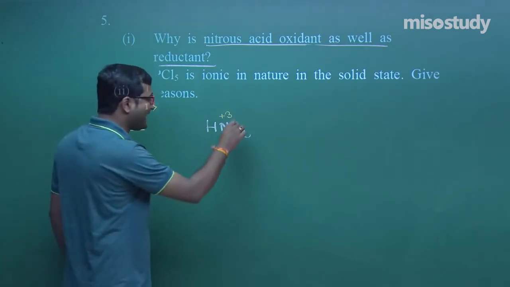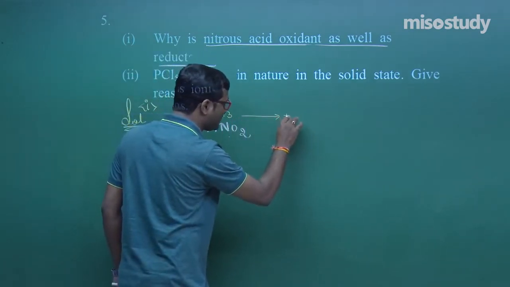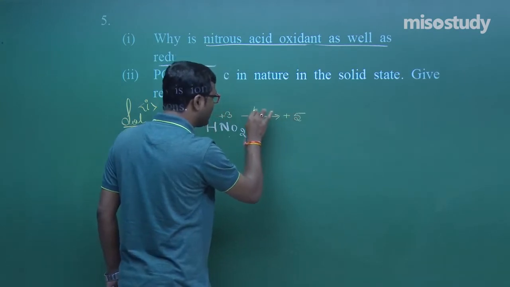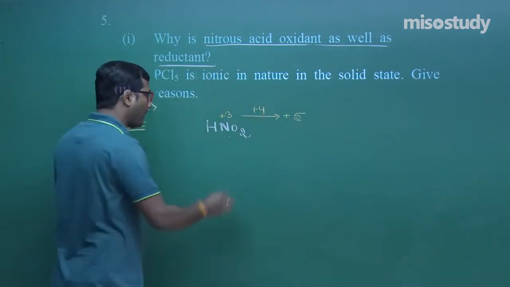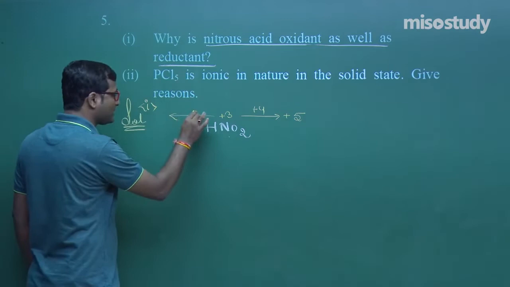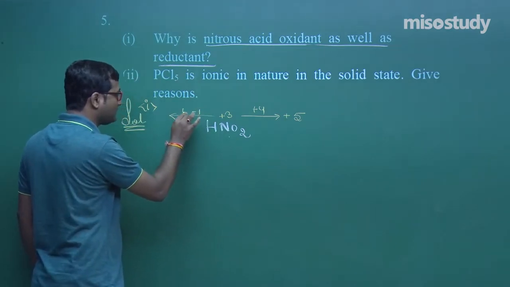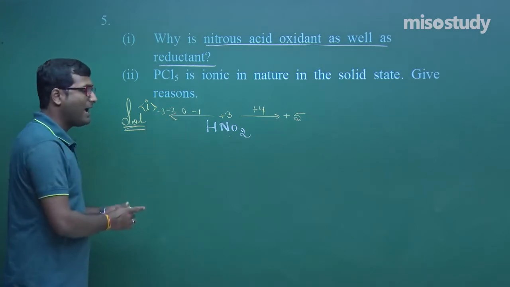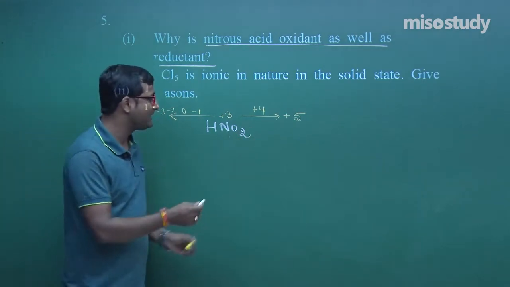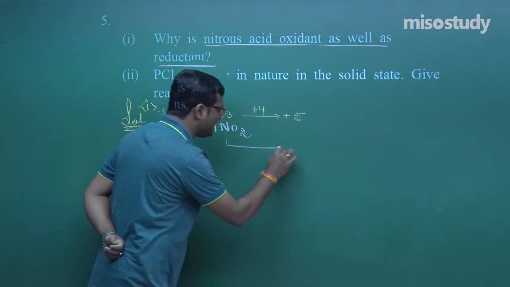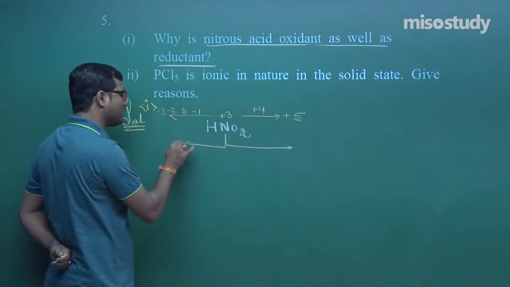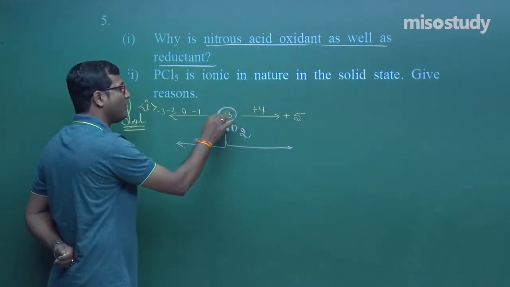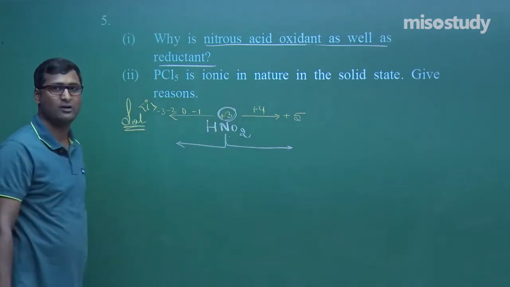Now it can increase in oxidation state up to +5 or +4. Now it can decrease its oxidation state to -1, 0, and so on, -2, -3. Now HNO2 has both tendencies, either it can increase or it can decrease, because this is not the maximum oxidation state or minimum oxidation state of nitrogen.